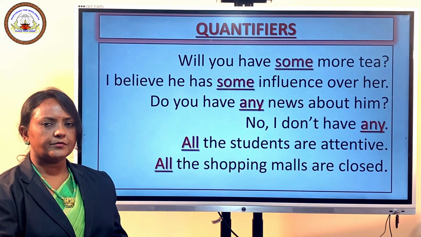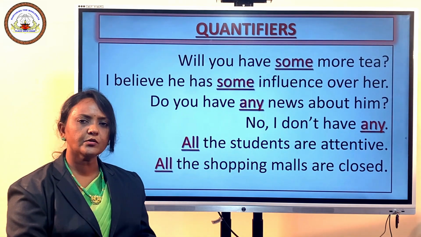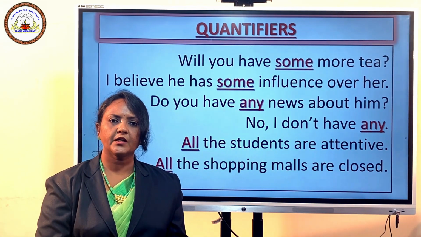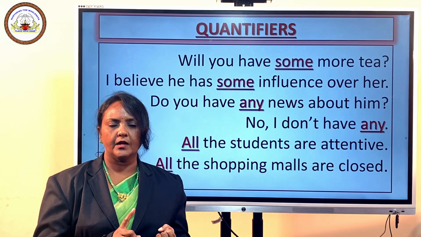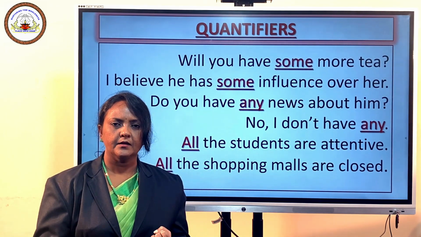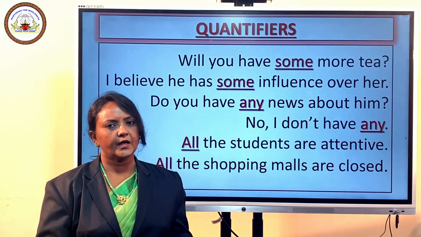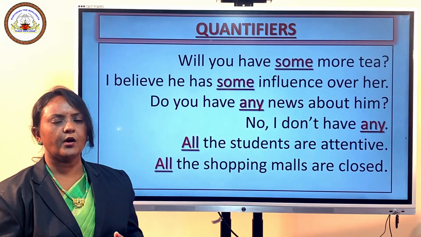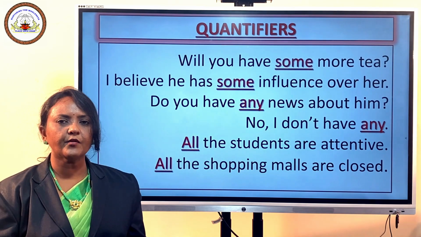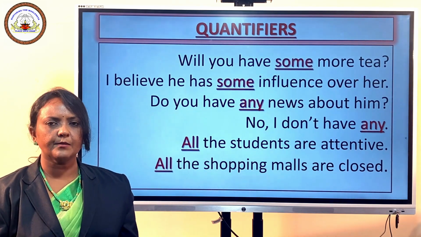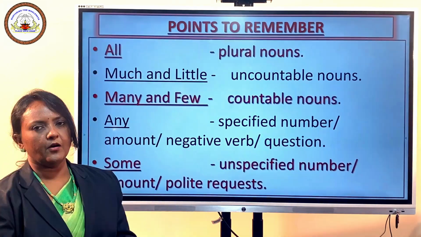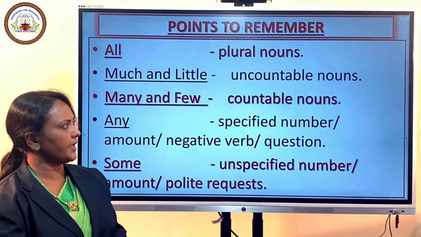So, now we learned how to use some of the quantifiers. We learned about many, much, few, little, some, any and all. Now quickly we will revise what we learned. Some points to remember. All is used with plural nouns.